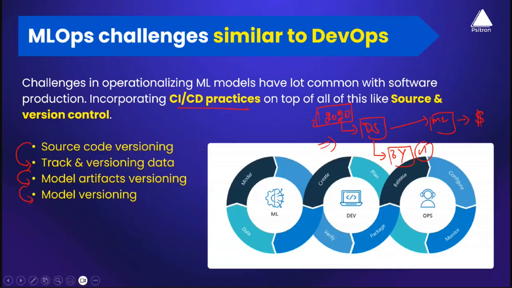Another common challenge that everyone faces is that there is no golden pipeline that you can follow. What do I mean by that? Today, if I'm going to draft an architecture for your organization, not every organization can follow the same architecture, because the requirements for technical implementation can be different. Your organization structure can be different. Tools that your organization wants to use can be different. Maybe an organization wants to use AWS, Azure, or GCP, or even though you're using cloud platforms, you want to use a lot of open source tools along with that, like Docker, Kubernetes, MLflow, Kubeflow, ZenML, etc.